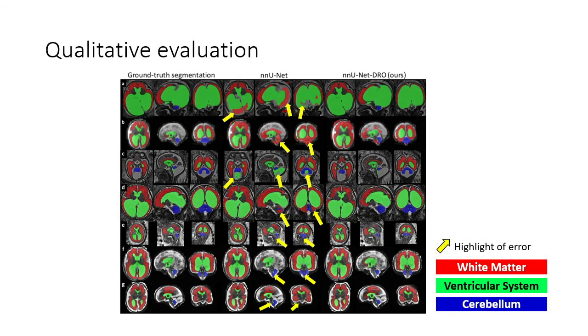The investigation of the predicted segmentations of empirical risk minimization in the center and distributionally robust optimization on the right shows several abnormal cases for which empirical risk minimization performs poorly as compared to distributionally robust optimization. In particular, there are spina bifida cases for which the cerebral mass was completely empty for empirical risk minimization, but not for distributionally robust optimization. The cerebrum is particularly important for studying spina bifida.